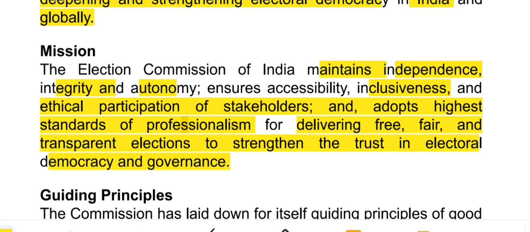So, election commission free, fair and transparent election कराएगा for strengthening the trust in electoral democracy and governance.